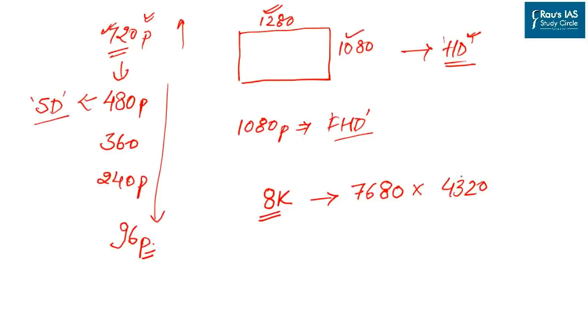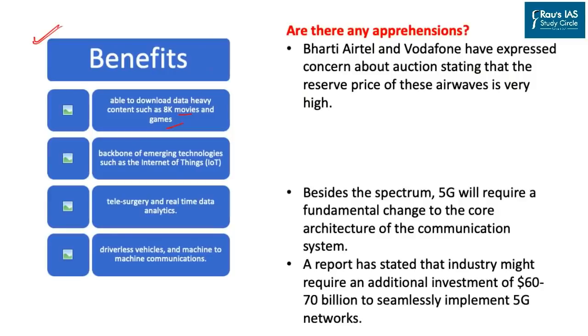Now you can imagine how large or how clear this image is going to be. When you have such a high level of image quality, it is obvious that you are going to consume more and more data. For that, you require higher and faster speed of your data connection. For that, 5G can benefit you. So this will enable 4K movies and video streaming as well as games.